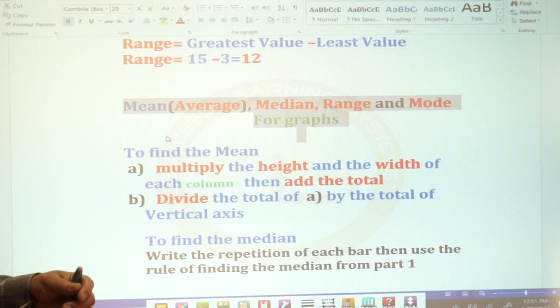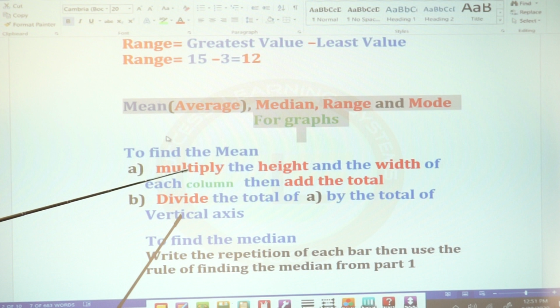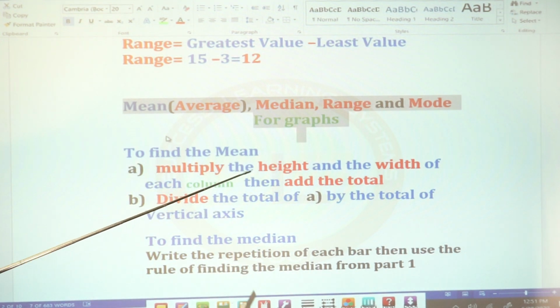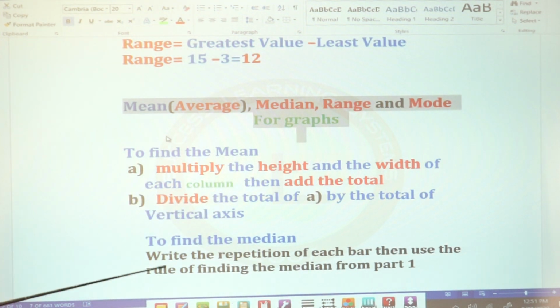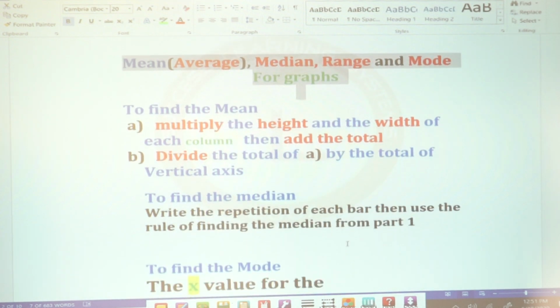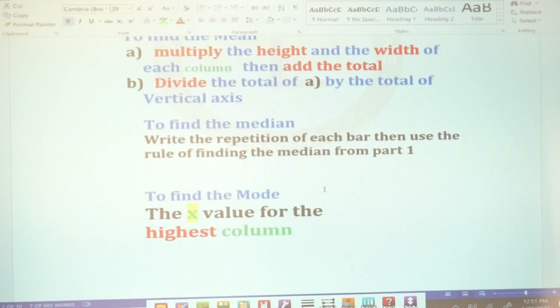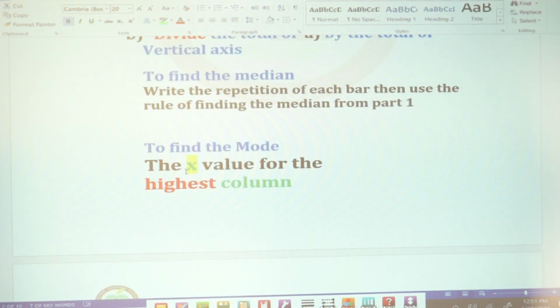Most of the kids I found have a problem finding the mean, the mode, and the median from the graph. To find the mean, multiply the height and the width of each column. Then add the total. Divide the total by the total of the vertical axis, right? I'm going to show you an example. To find the median, write the repetition of each bar, then use the rule of finding the median from part 1, what we did up. To find the mode is what? The value for the highest column.